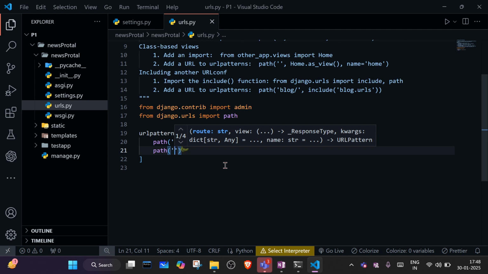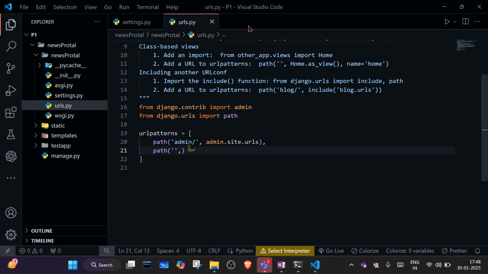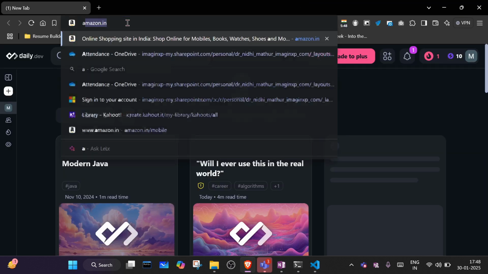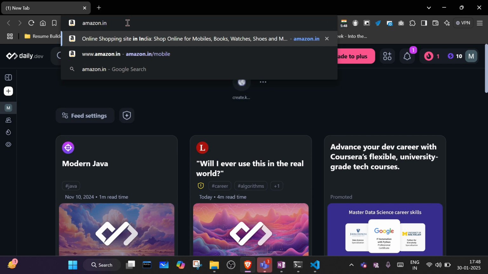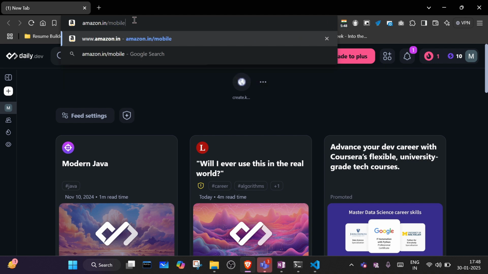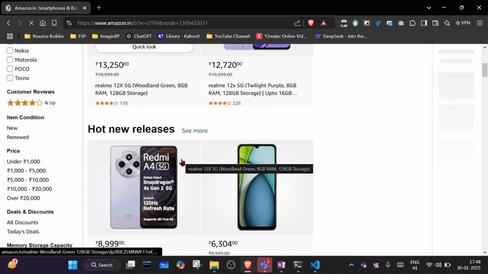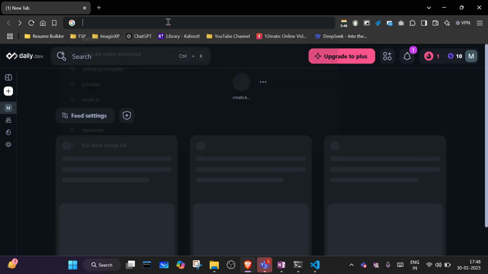For example, I'm writing amazon.in, so this is my base URL. If I write slash mobile, this is one endpoint. We are requesting mobile gadgets from the Amazon website. When you press enter, it will bring mobile data. Like that we have to create.